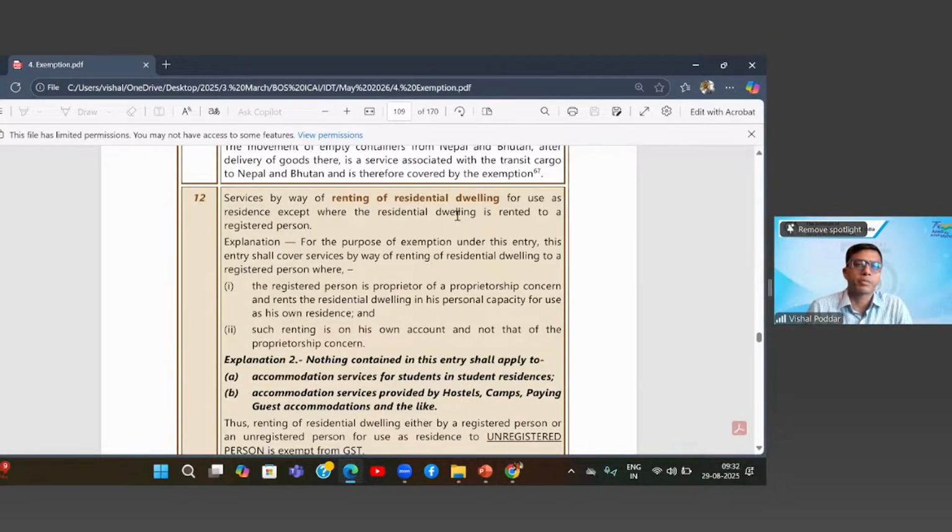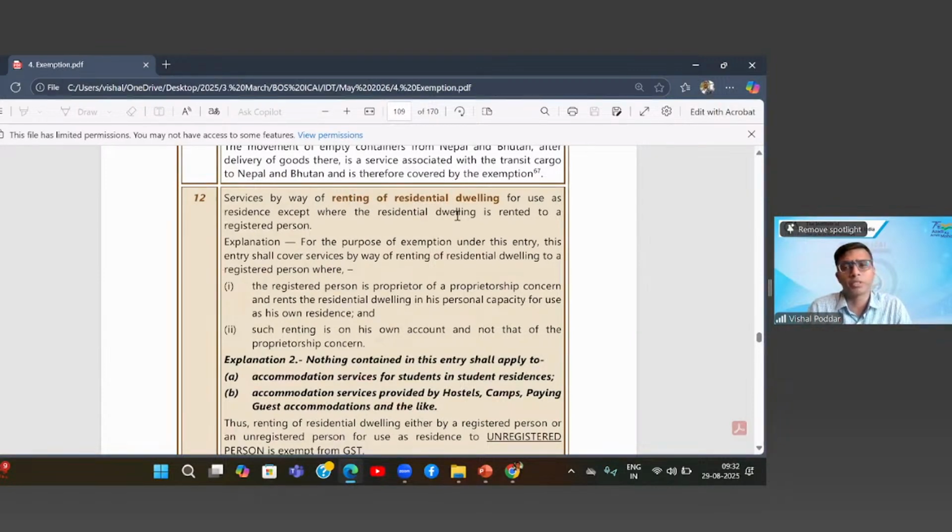Now we go to the explanation, because the moment this point was added, another challenge came. Let us say I am giving a flat to Swaminathan. Swaminathan is a chartered accountant having his own chartered accountancy firm, maybe partnership or proprietary, which is registered under GST. Now, where it is given to his proprietary firm, you all know proprietor and proprietary firm are one and the same.